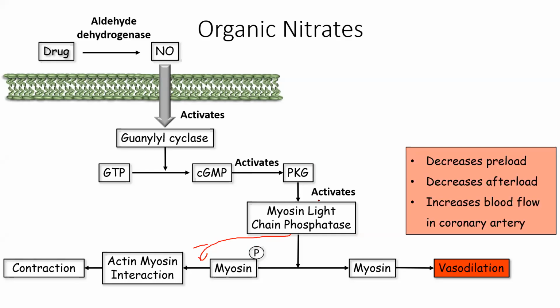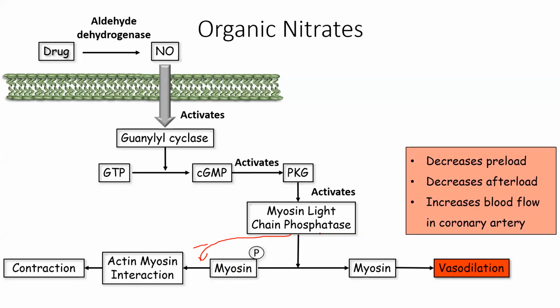There might be a few differences here and there in the words, but you should only imagine myosin light chain kinase. It is itself an enzyme, which causes phosphorylation of the myosin light chain.